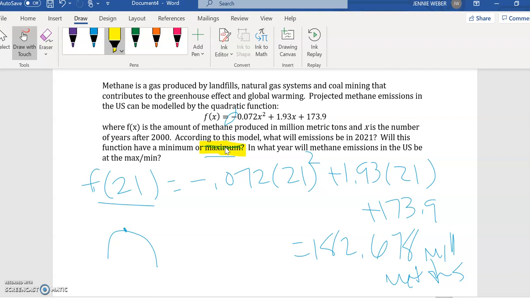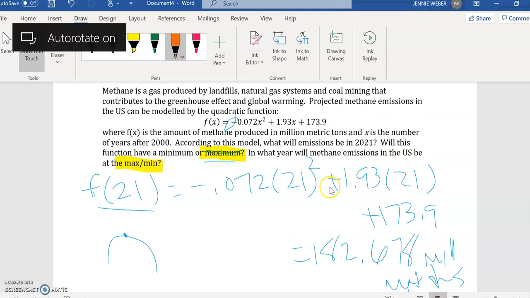Now, the idea here being obviously we are doing things to hopefully combat methane production and greenhouse gases. So hopefully our methane production is on the downward. So it went up to a max and now we're hopefully bringing it down consistently. Now, in what year will it be the max or min? This right here means to find the vertex, right? And our vertex will give us our maximum.